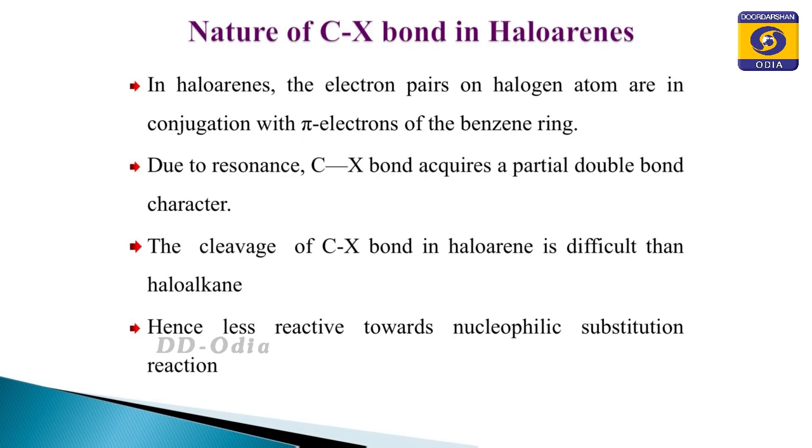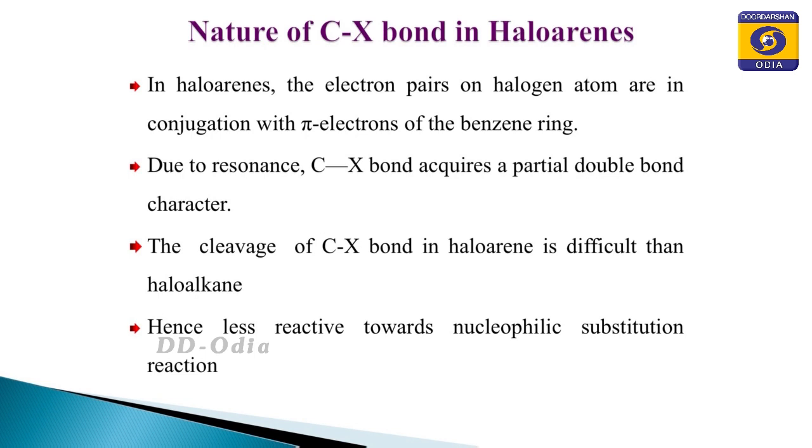and because of this, the cleavage of the carbon-halogen bond in haloarenes is difficult, whereas this partial double bond character is absent in haloalkanes. Why? Because in haloalkanes there is no resonance, but in haloarenes the lone pair of electrons of halogen is in conjugation with the pi electrons of the benzene ring. So, that is why the partial double bond character is possible.